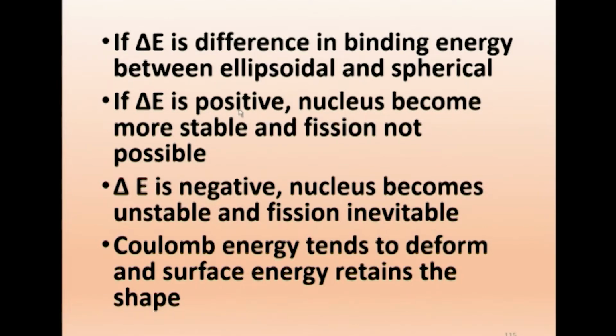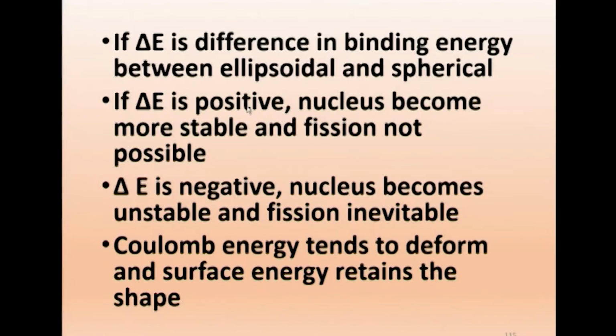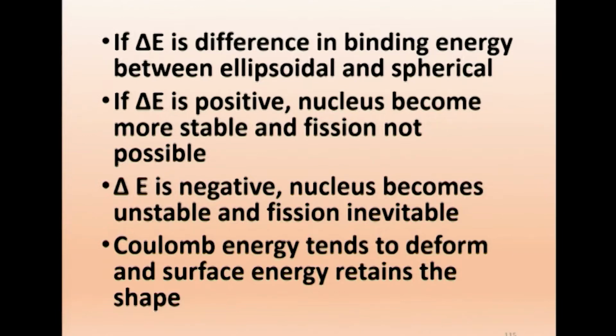If delta E is positive, what will happen? The binding energy becomes more, the nucleus will become more stable and fission is not possible. If delta E is negative, the binding energy has decreased, the nucleus becomes unstable and fission is inevitable. Therefore, what is the condition for fission? Delta E should be negative for fission to occur.